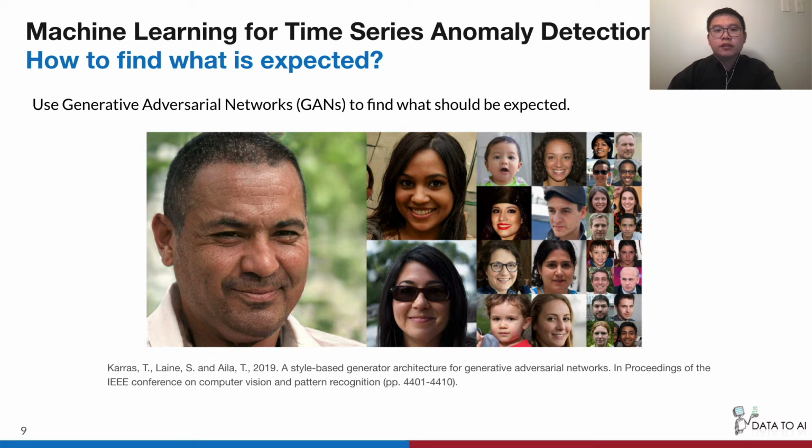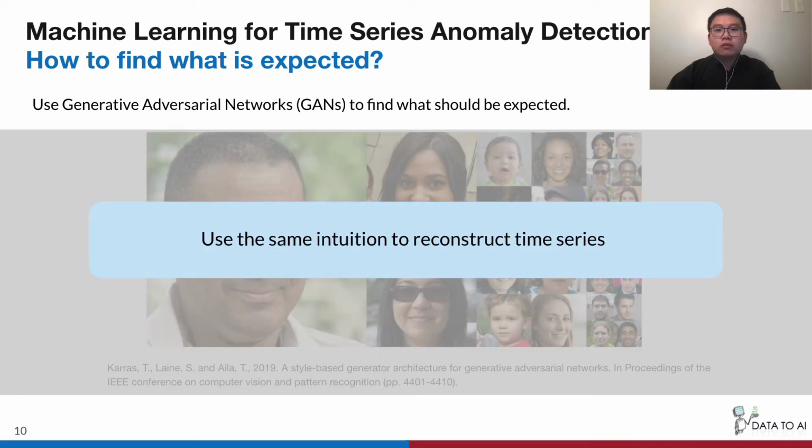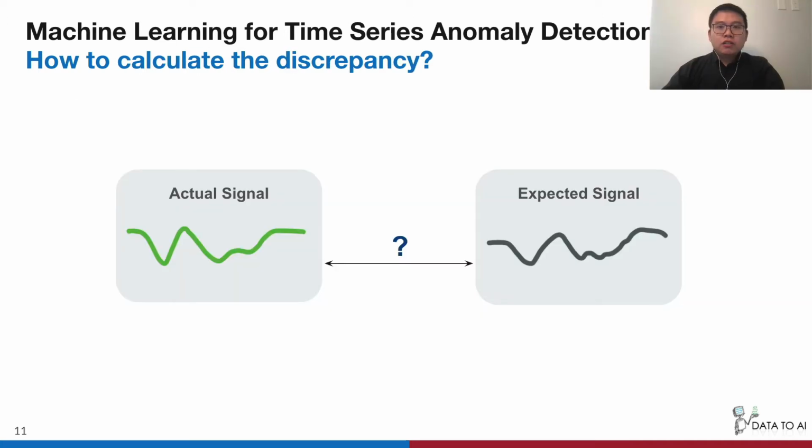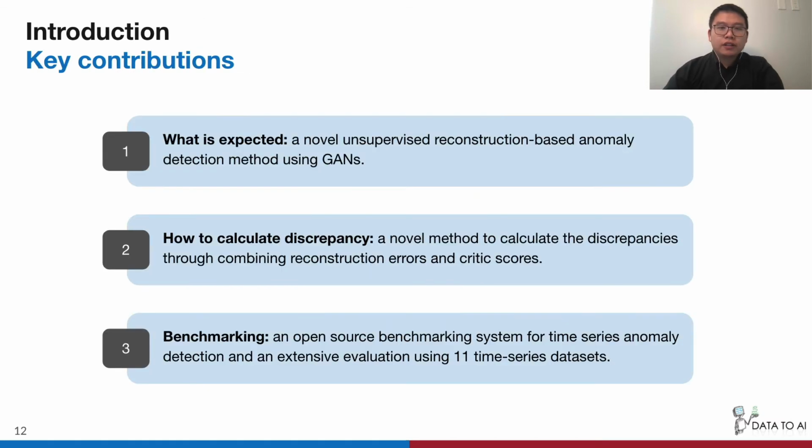As shown in the picture below, all the faces here are fake, but they look so real. In our work, we will use the same intuition to reconstruct time series using GANs. I will introduce the details in the next session. So with the use of GAN, we now know what is expected. And the next question we want to ask is how to calculate the discrepancy between the actual time series and the expected time series. In the following, I will introduce all of these details.